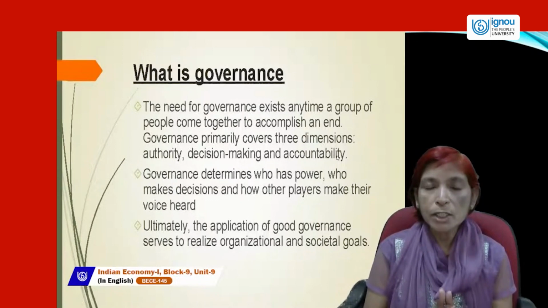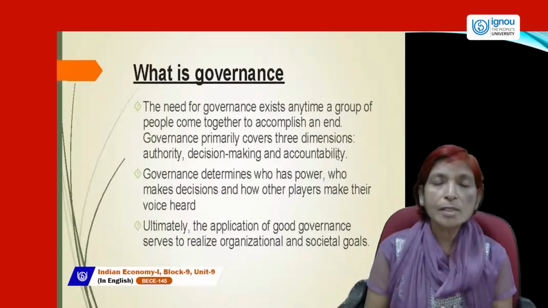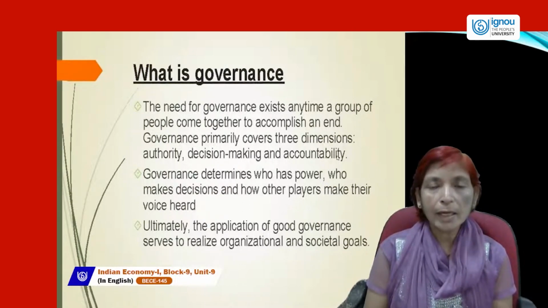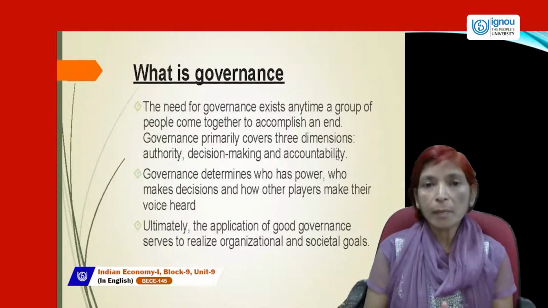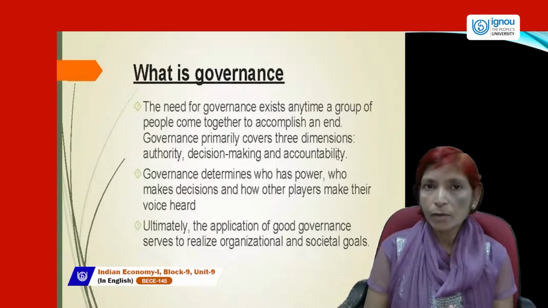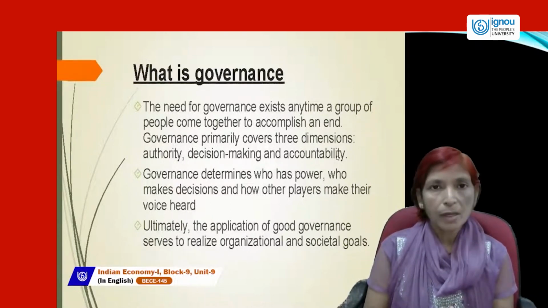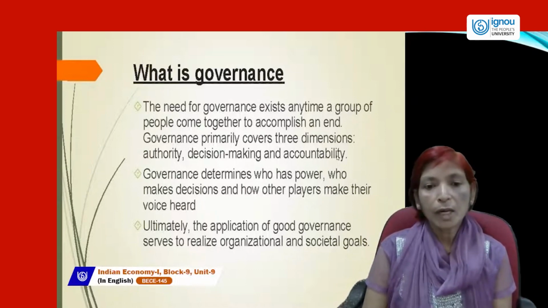If these three dimensions included in government all work very efficiently, that governance is called good governance. If the government makes good decisions for the development of the country, if the government is accountable for all the work it does, and if the government has good authority and power, who makes decisions and how other players make their voice heard.